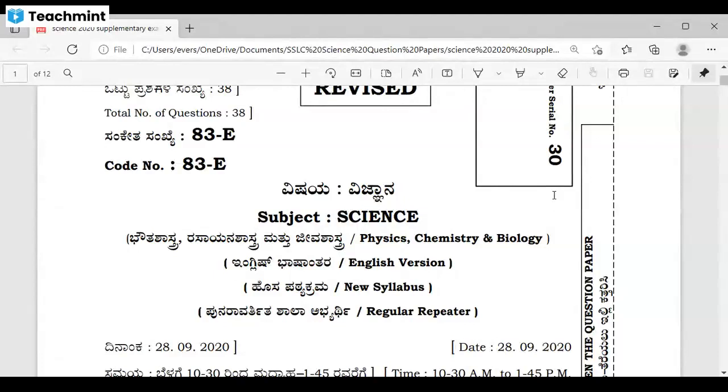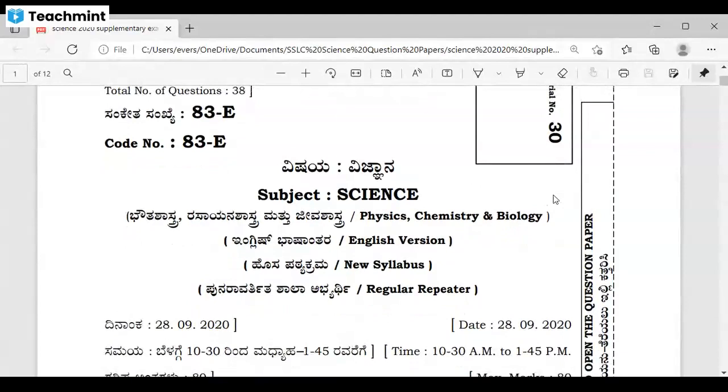These are three different parts of science, but here you will be getting a single paper which consists of all the three parts, and this is the new syllabus. Also, this is a similar paper for regular repeaters.